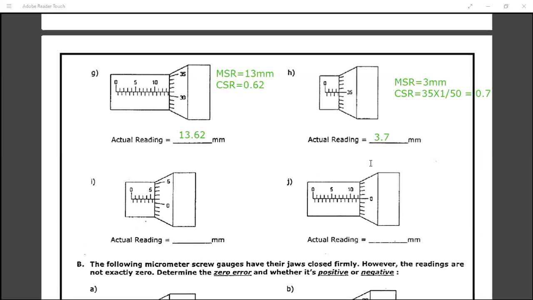Sir, what are those bottom markings? Which one? The ones below the 0, 5, 10 that are written. These? Yes. These are nothing but the mid values of this. If it is 0, 1, then this will be 0.5. Okay, sir. Thank you.